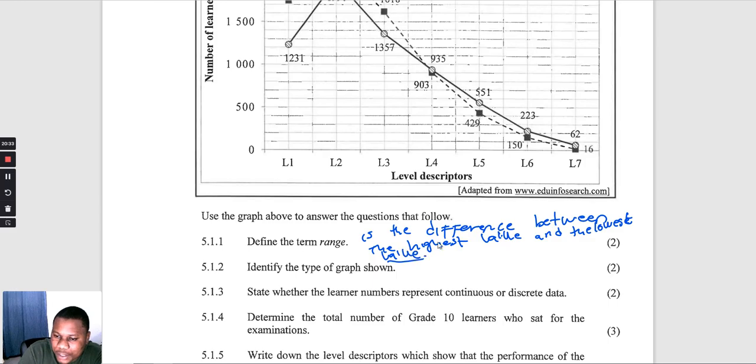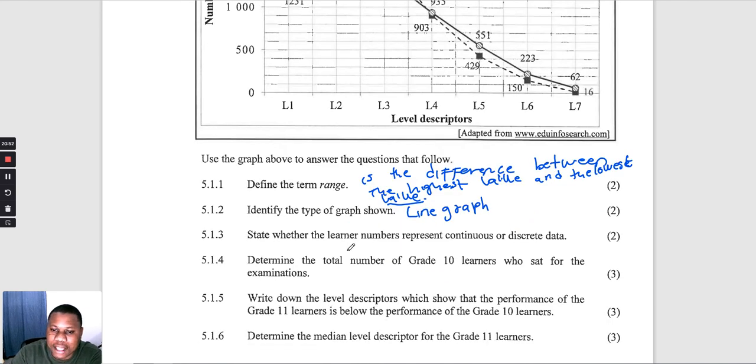Okay. Now they say identify the type of the graph that we can see here. So the type of the graph that we can see here is a line graph. Okay, so if you don't want to say a line graph, you can say the broken line graph, or the broken line.